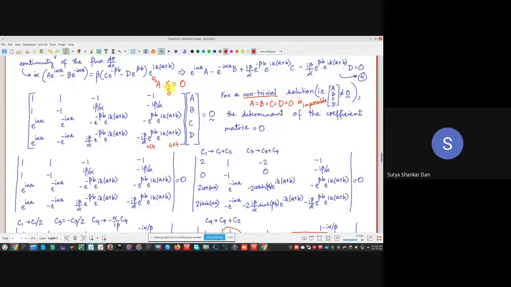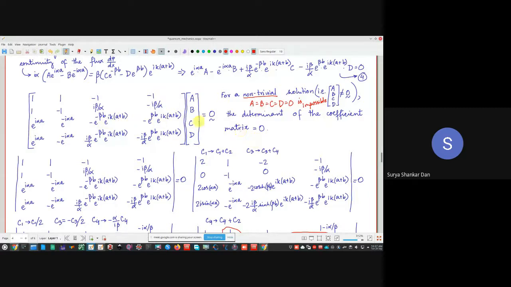So that means if this vector x is not equal to 0, yani ki this ABCD vector is not equal to 0, that means the only way that is possible is A is equal to 0. होना ही है, because A into x is equal to 0. ठीक है? So what does it imply? A equal to 0 matlab the rank of this matrix, coefficient matrix, is definitely less than 4. Everybody getting me? So if the rank of the matrix is definitely less than 4, yani ki basically it means that the determinant of the coefficient matrix has to be 0.